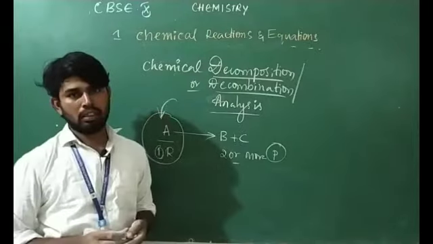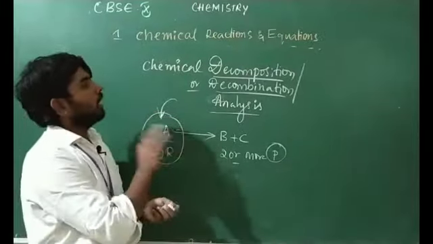This is about the chemical decomposition reaction.